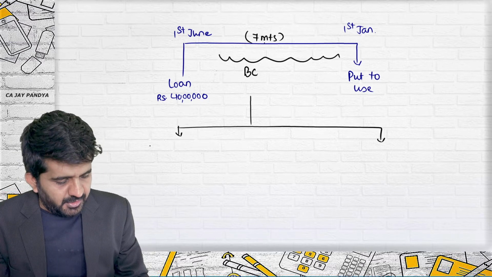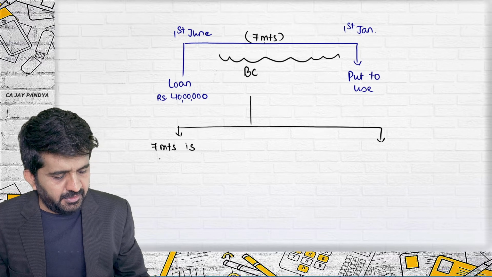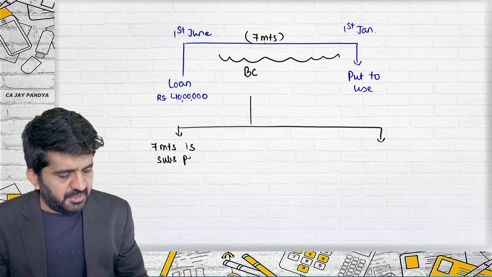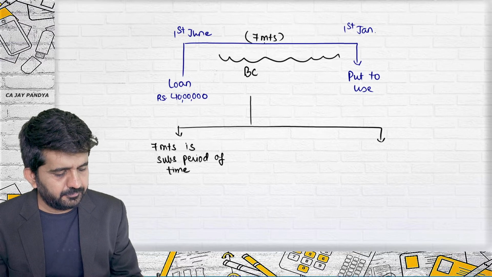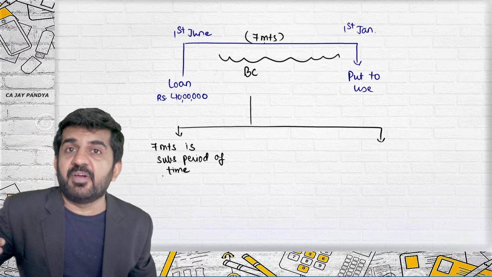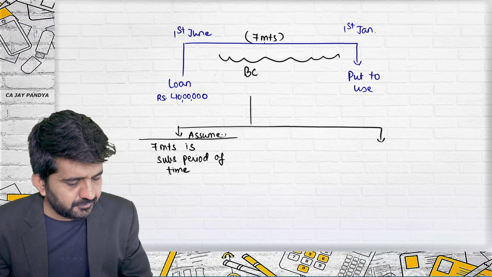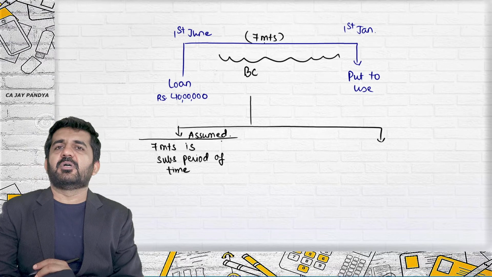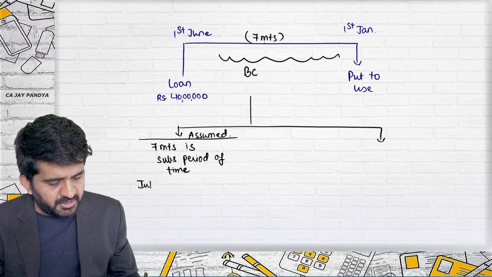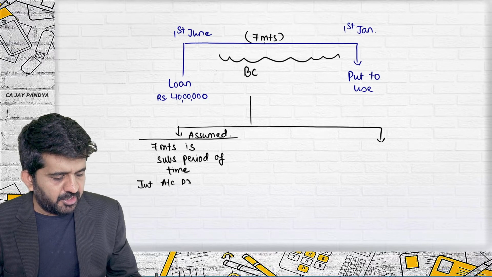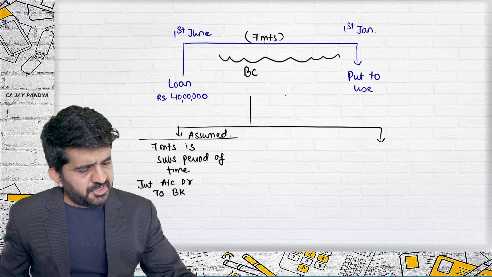First, it is assumed that 7 months is a substantial period of time. I am assuming that 7 months is a substantial period of time. Is it all right? What will be the journal entries? Try to understand. Interest account debit to bank. How much interest? Let me calculate.